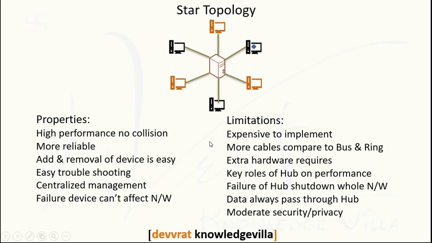We get more privacy if there is a point-to-point link from one device to another device and there is no intermediate between the two devices, so we can get high security. But here a centralized device works as an intermediate between the two devices, I mean the sending device and the receiving device. So there is moderate security and privacy.